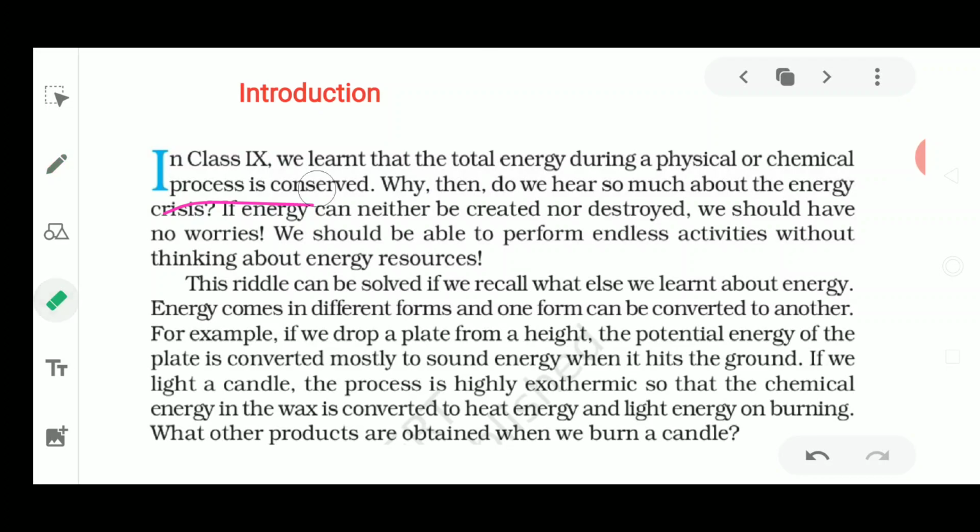Have you all heard about this word energy crisis? Yes, I think you all have heard that day by day the fossil fuels are going down in the earth's crust, and we need to check the consumption of energy. We should use it very wisely, or in a very sustainable way. And I hope that the word sustainable is very clear to you all.